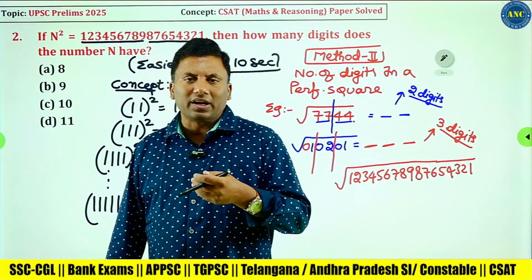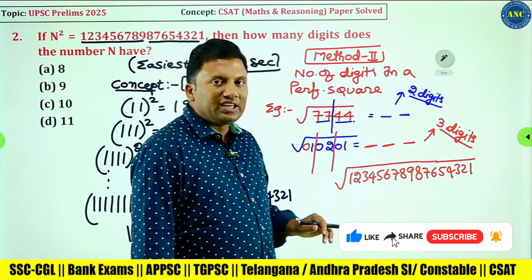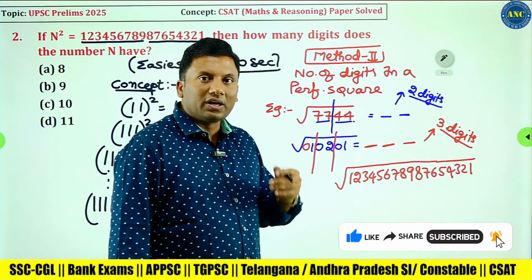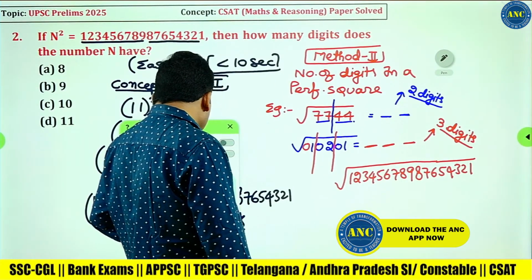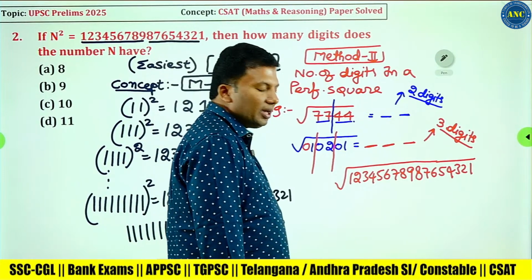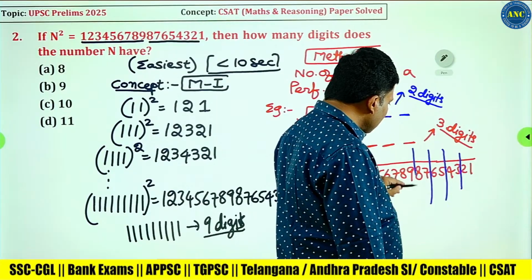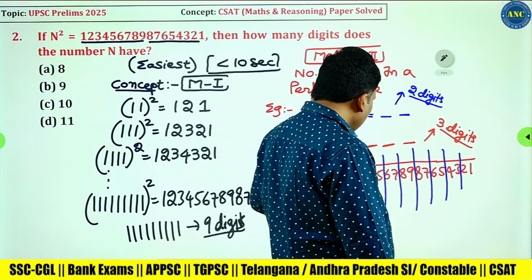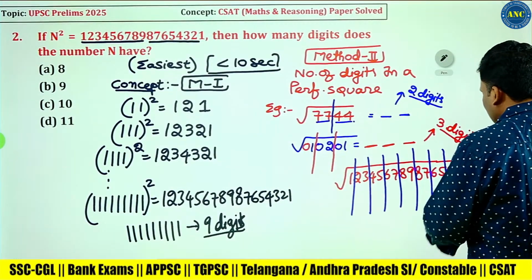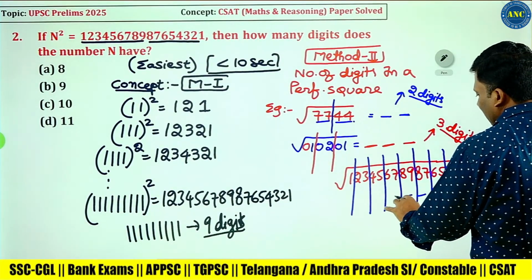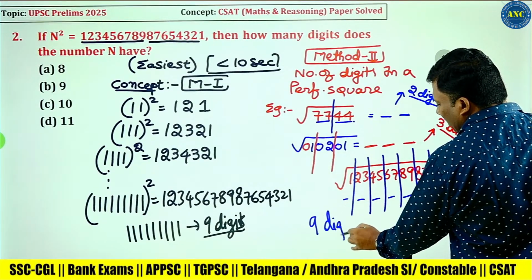Assume you forgot this concept. Not always, when you are writing the examination, will the logic suddenly strike. So if you know this alternative logic, not only for this kind of number but for complicated perfect squares also, you can do it. What is the logic we discussed? How to find out the number of digits? Keep a slash after every 2 digits. How many groups are there? 1, 2, 3, 4, 5, 6, 7, 8, 9. The answer will be 9 digits.